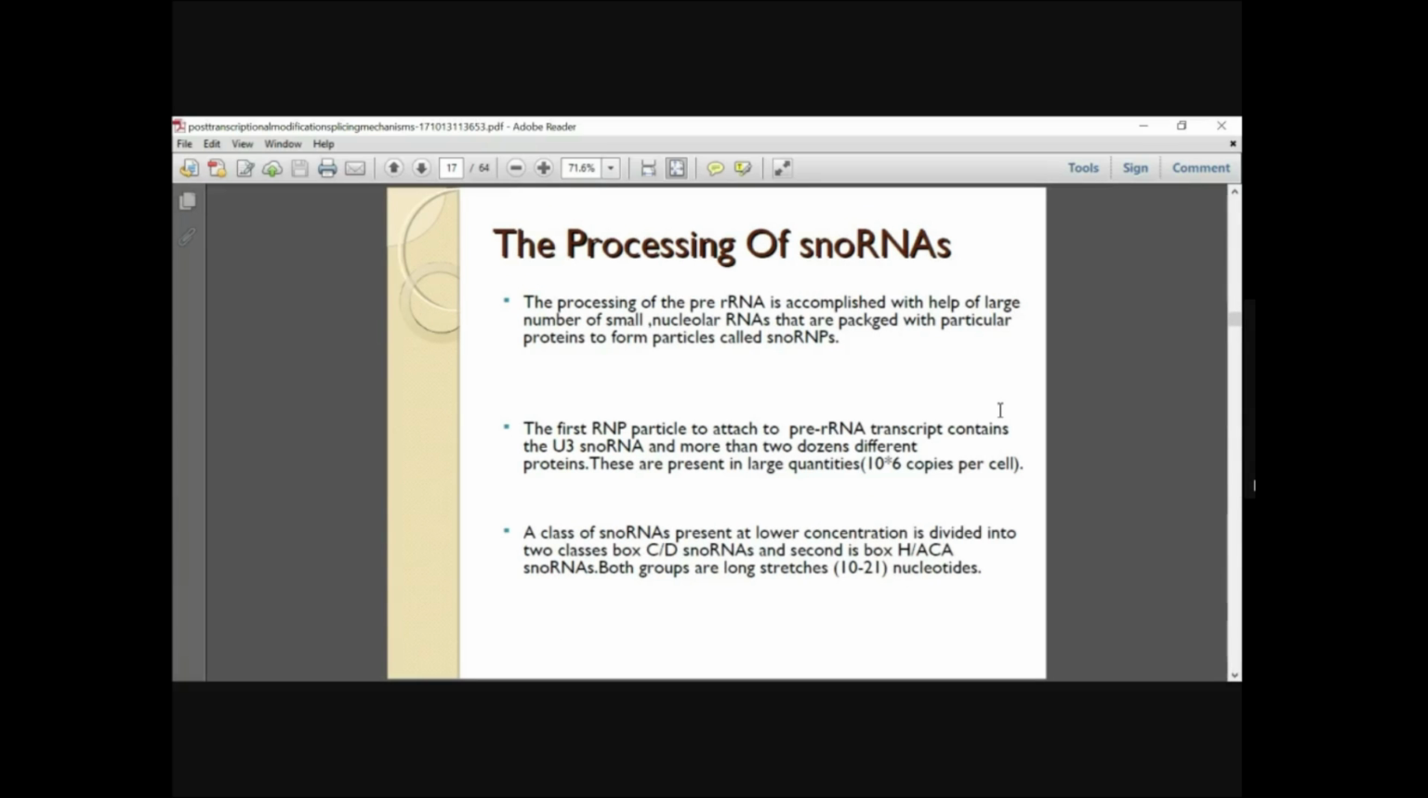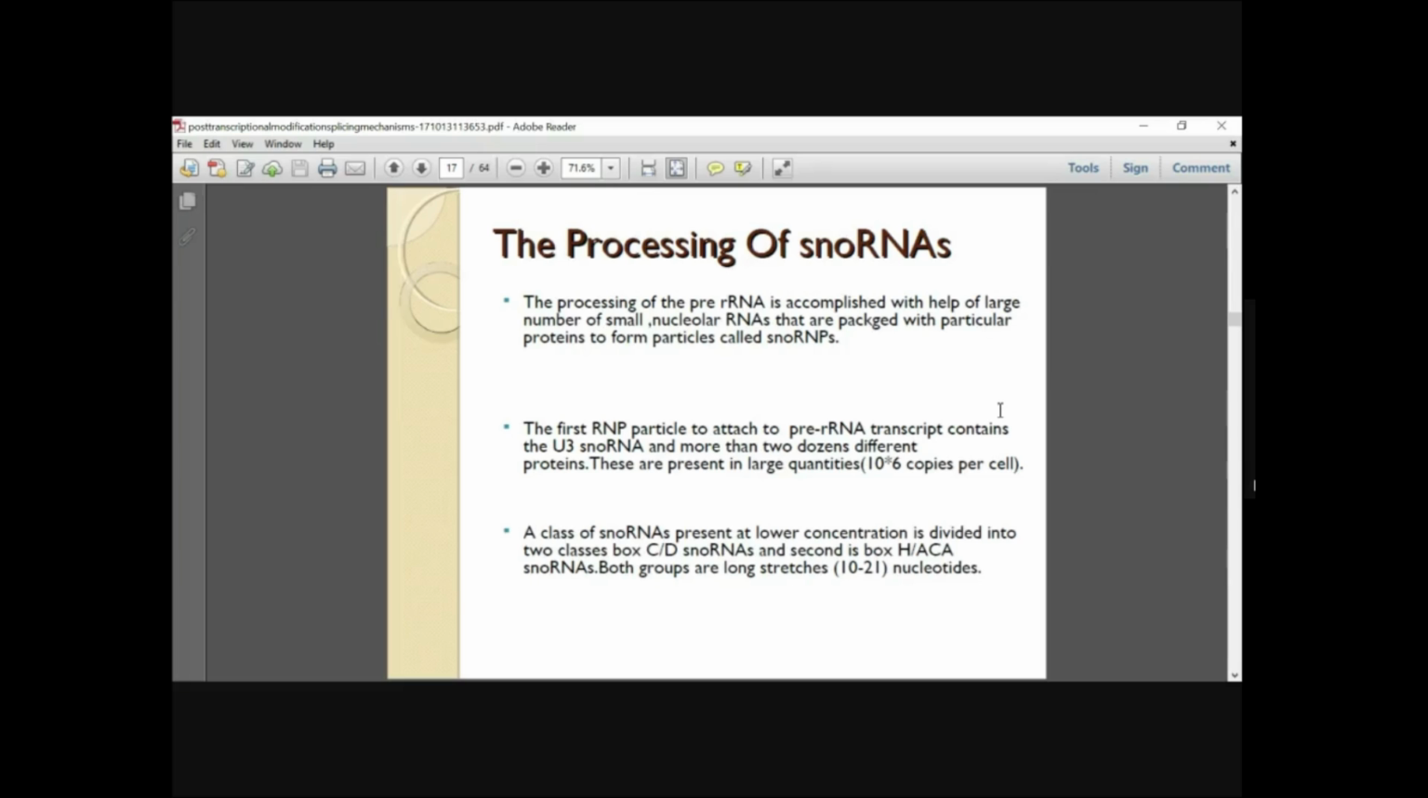Then coming to processing of small nucleolar RNAs. The processing of pre-rRNA is accomplished with the help of a large number of small nucleolar RNAs that are packaged with particular proteins to form particles called snoRNPs.